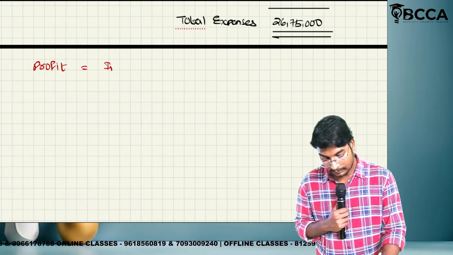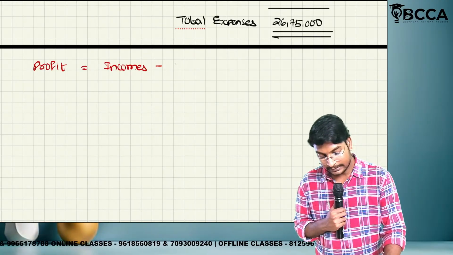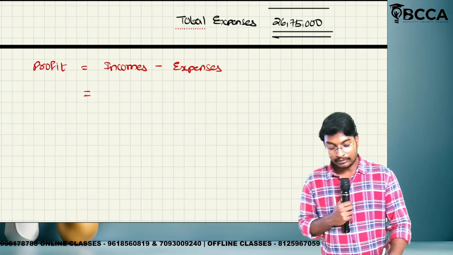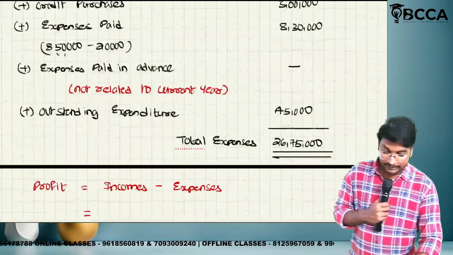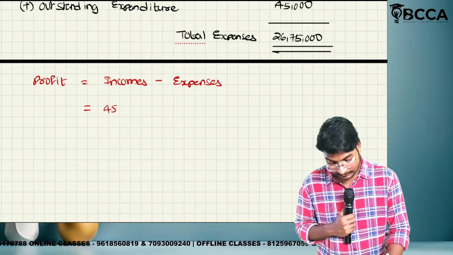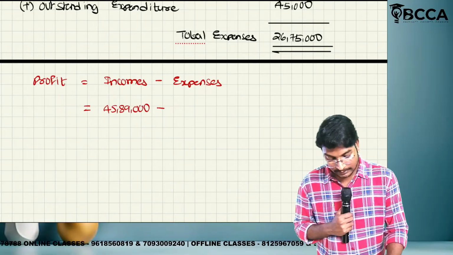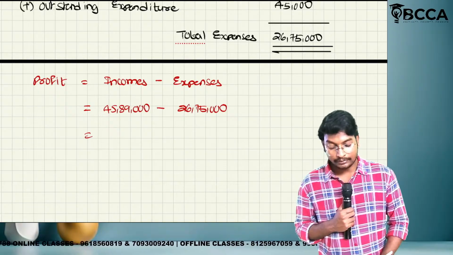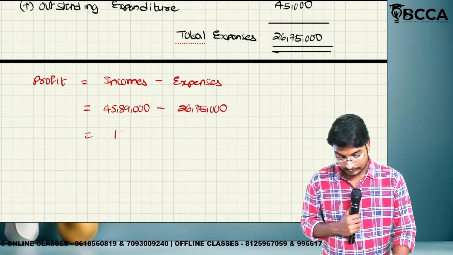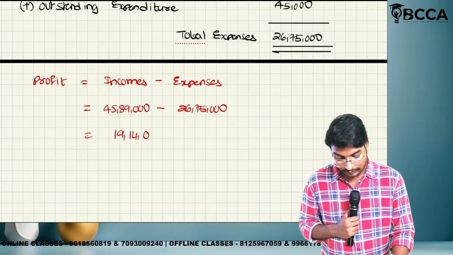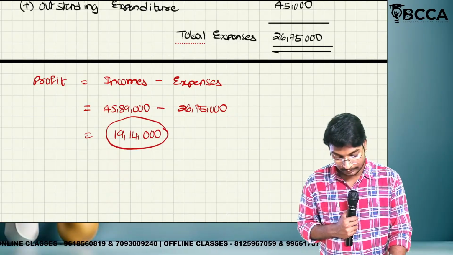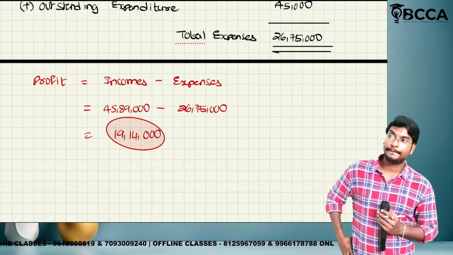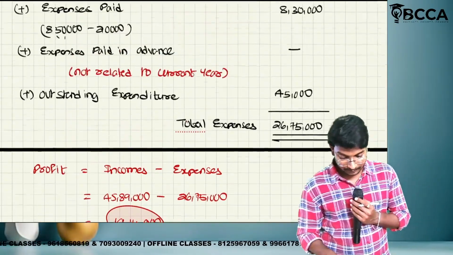Now profit is equal to incomes minus expenses. What is the amount of income, ma? 45 lakh 89,000 minus 26 lakh 75,000. Then we'll get a profit of 19 lakhs 14,000. This is the overall profit as per accrual basis. Please take a note of it.